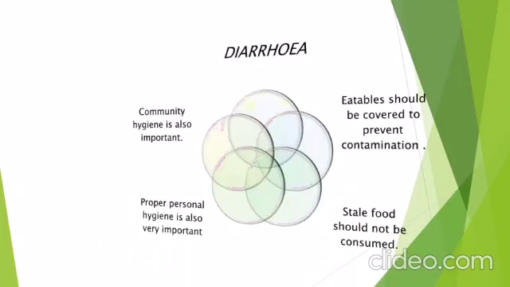Now coming next to diarrhea. Now diarrhea, you are very much familiar with. So he is saying that community hygiene is important for it. Eatables should be covered to prevent contamination. Proper personal hygiene is also very important. Stale food should not be consumed. If we talk about this disease, diarrhea, it is also caused by the infectious agent, that is bacteria. So it is a type of food poisoning.